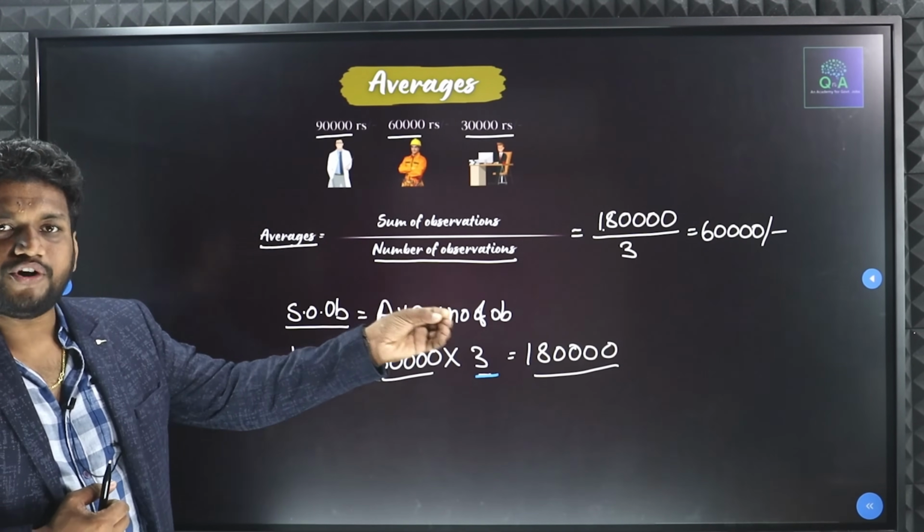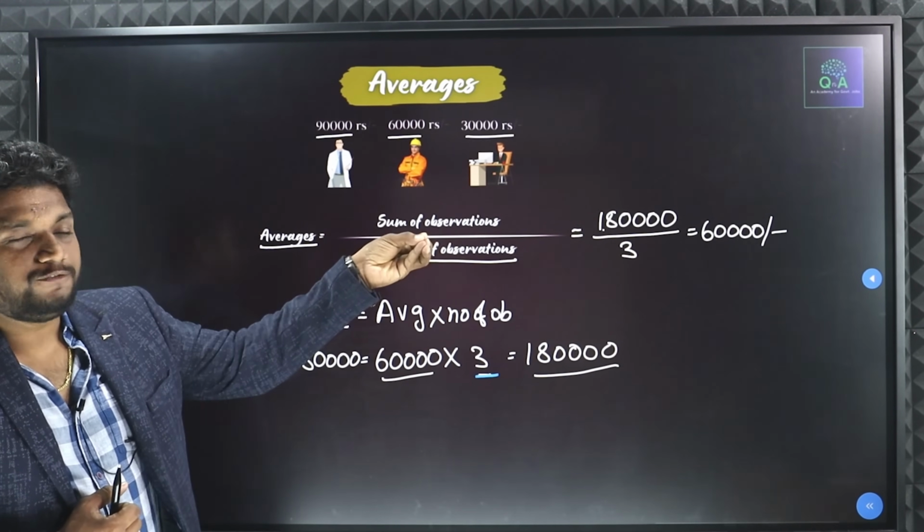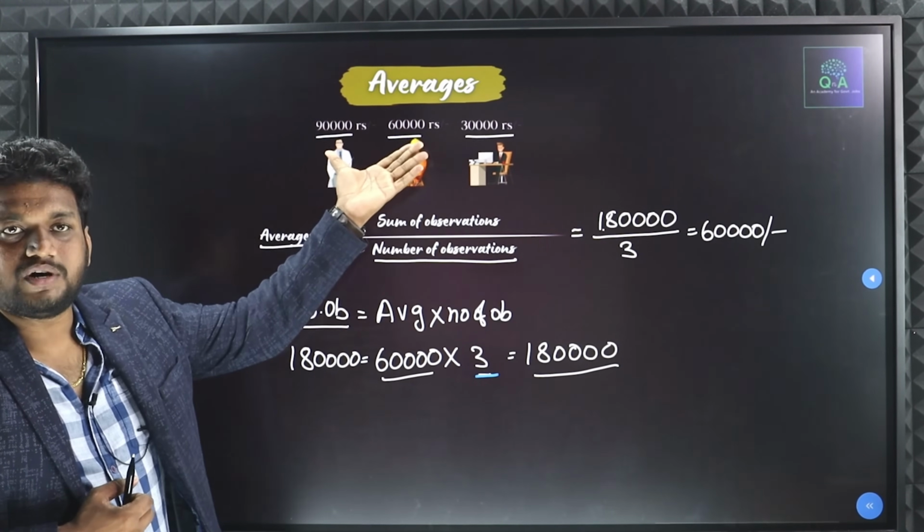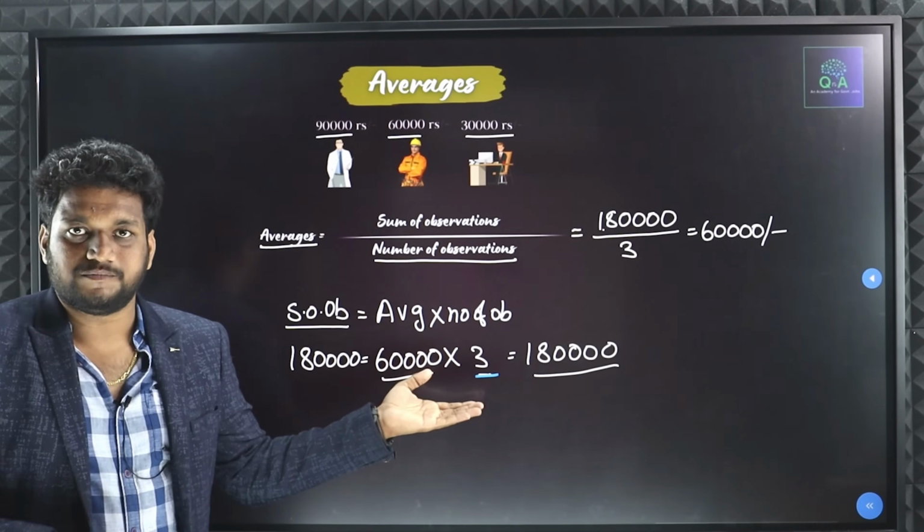This is one of the important things, where we have to decide which process will help us. Suppose they give all the numbers, you already know how to find the sum of observations. What will you do?